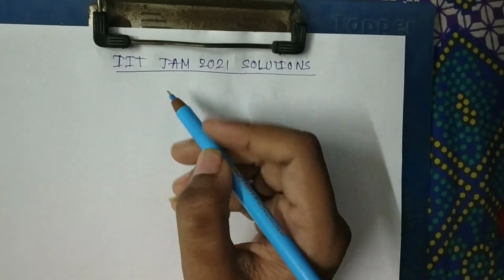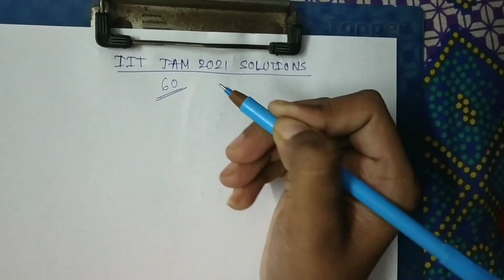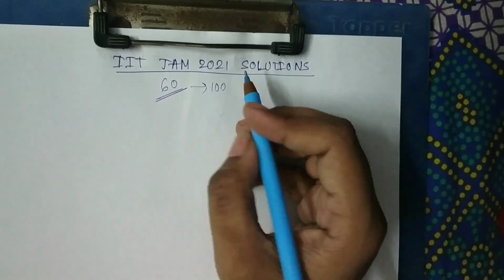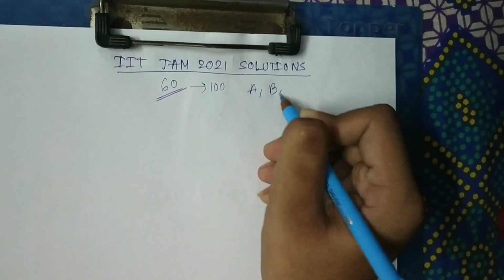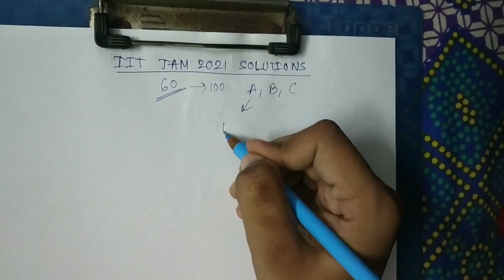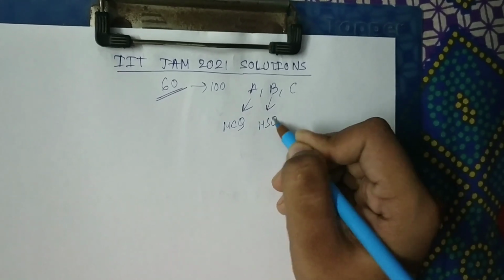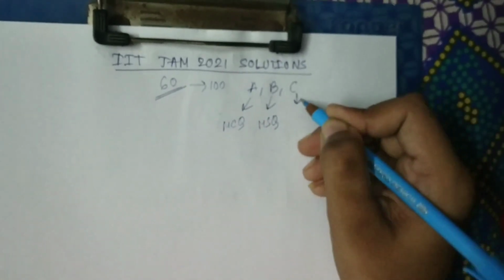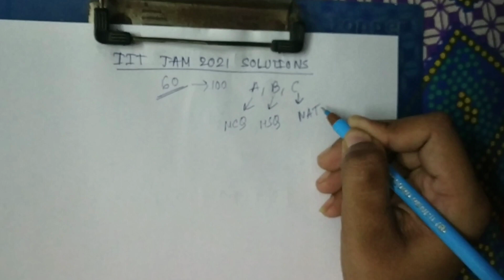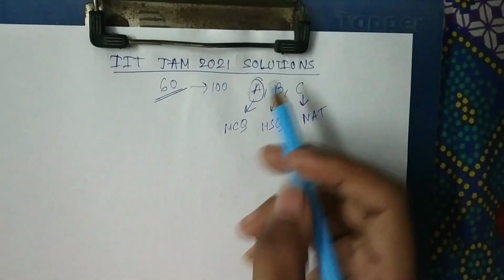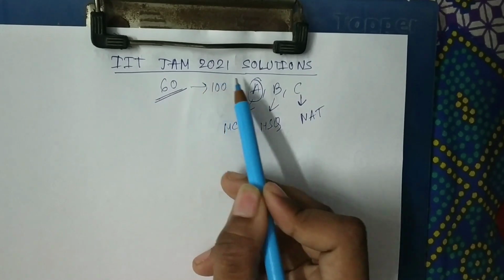This question paper contains 60 questions carrying 100 marks and it contains 3 sections A, B and C. A contains MCQ type questions, B contains MSQ type questions and C contains NAT type questions. So today I am going to start with section A of IIT JAM 2021.